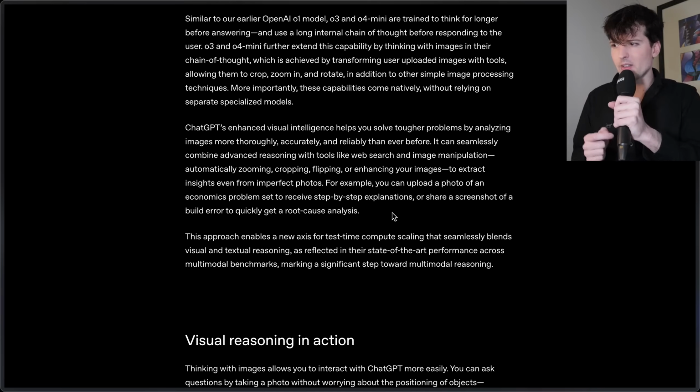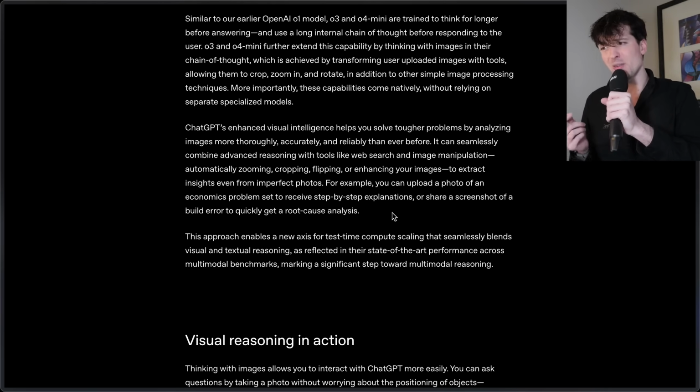ChatGPT's enhanced visual intelligence helps you solve tougher problems by analyzing images more thoroughly, accurately, and reliably than ever before. It can seamlessly combine advanced reasoning with tools like web search and image manipulation, automatically zooming, cropping, flipping, or enhancing your images to extract insights even from imperfect photos.